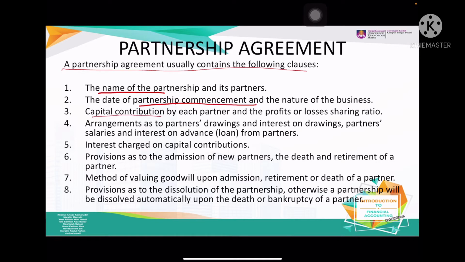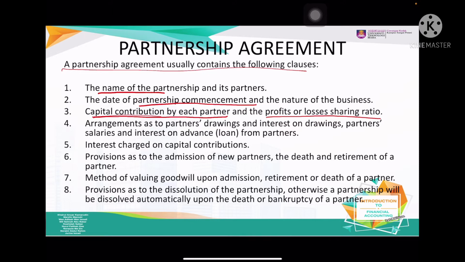Number 3 is capital contribution by each partner. For example, A contributes 10,000, B contributes 20,000 and so on. And also they have to state the profit sharing ratio. If they do not state the profit sharing ratio, the Act will apply, where the profit will be divided equally. It doesn't matter how much you contribute.